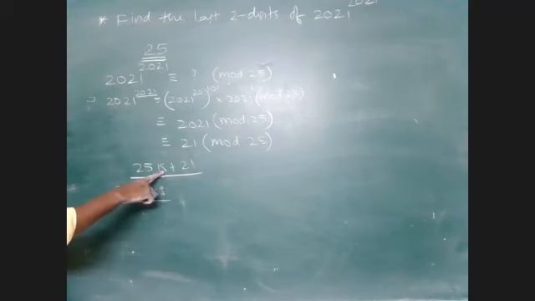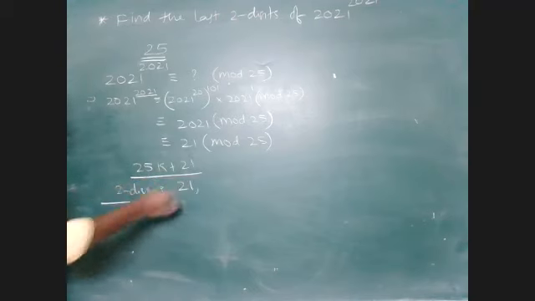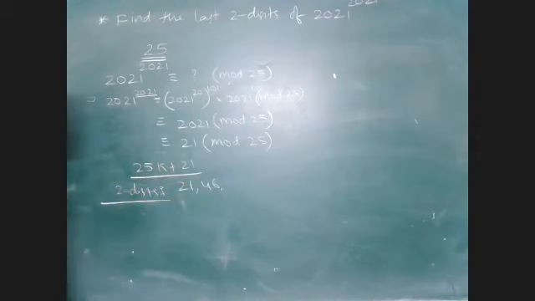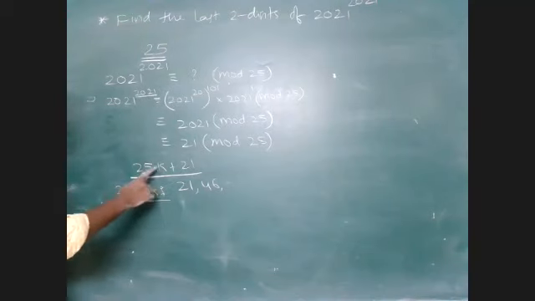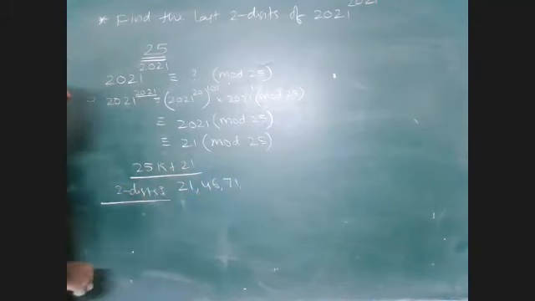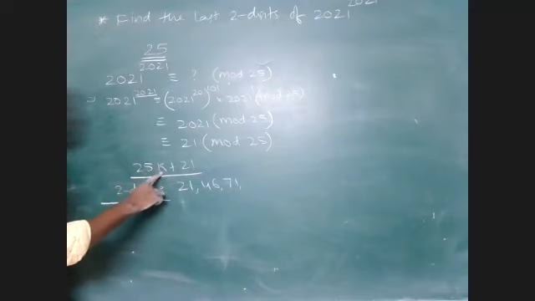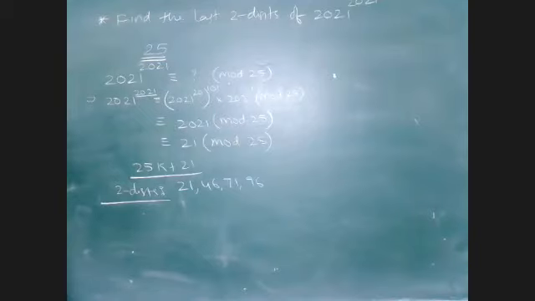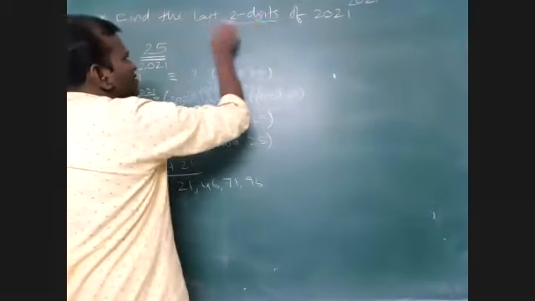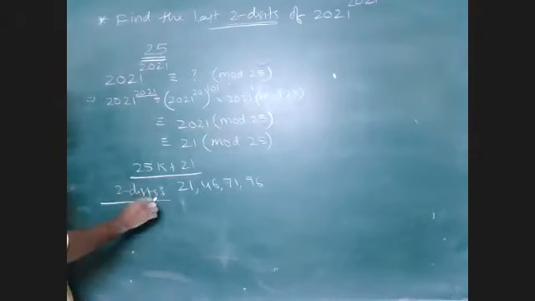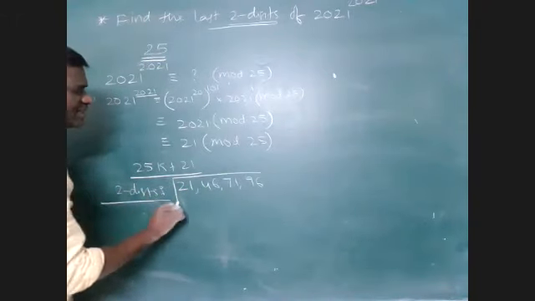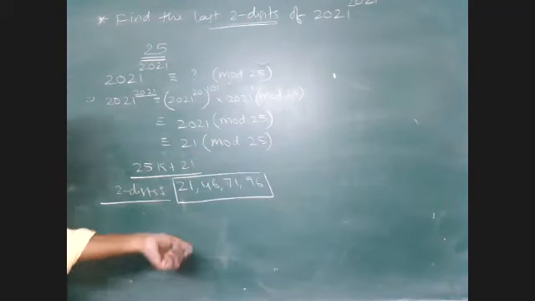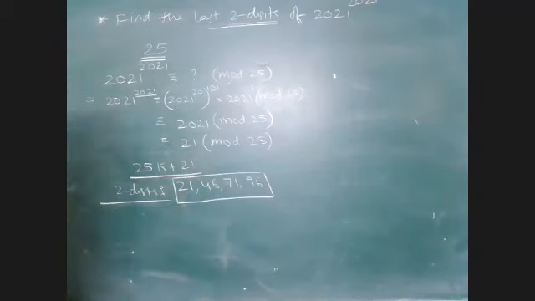If I keep k equal to 0, then I get 21. If k is equal to 1, 25 plus 21, I get 46. If k is equal to 2, 50 plus 21, I get 71. If k is equal to 3, 75 and 21, I get 96. That's all. After that I will get 3 digits, but I want to find the last 2 digits only. So the last 2 digits possible in this format are only these 4 numbers, and our answer should be any one of these 4 numbers.